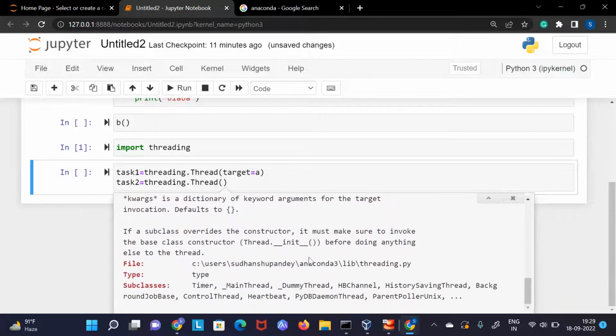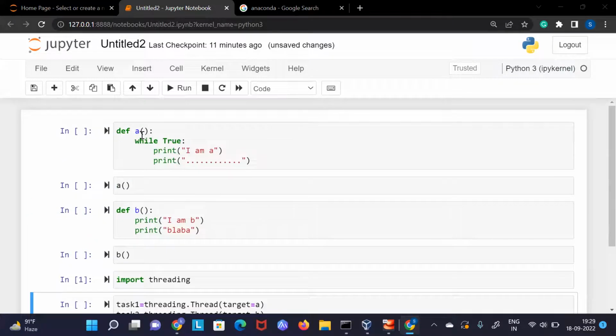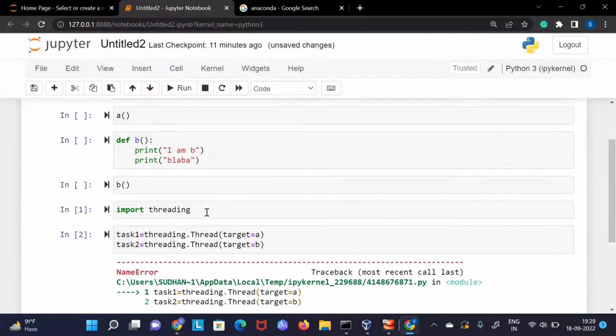We will see how we are running this. So here our target will be B. We are creating a target for this one and this one, and that's it. Let's run it now.